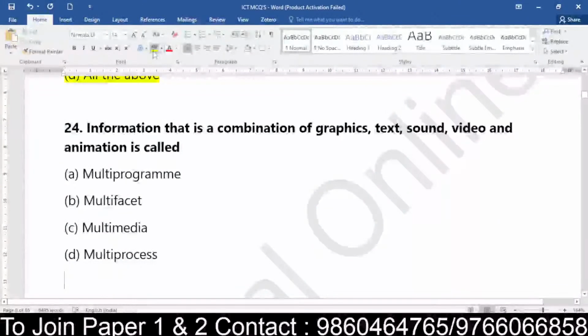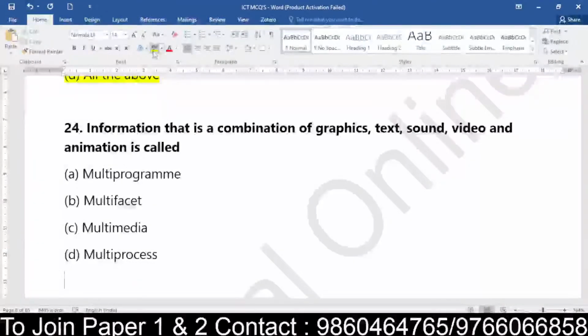Information that is a combination of graphics, text, sound, video and animation is multi-program, multi-facet, multimedia or multi-processes. So it is called as what? We have done this question just now, but in a different way. They have turned the question. The answer has become a question and the question has become the answer.